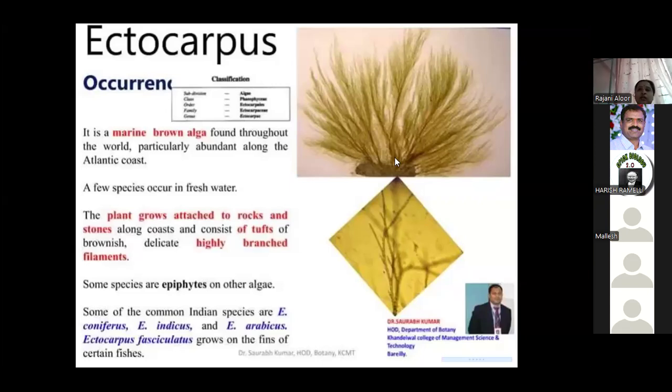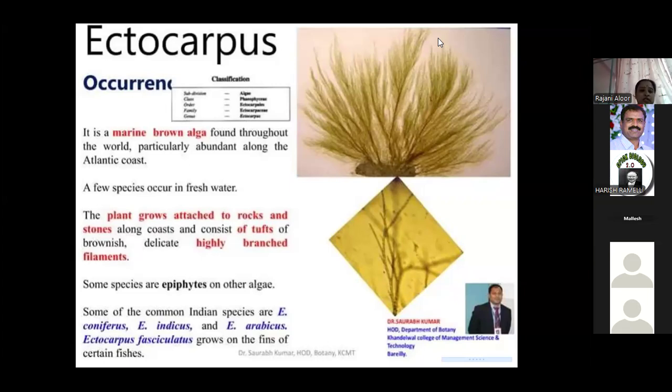The plant grows on any rock and stones along the coasts. Some species are epiphytic under the ocean, and some are epiphytic on other algae.